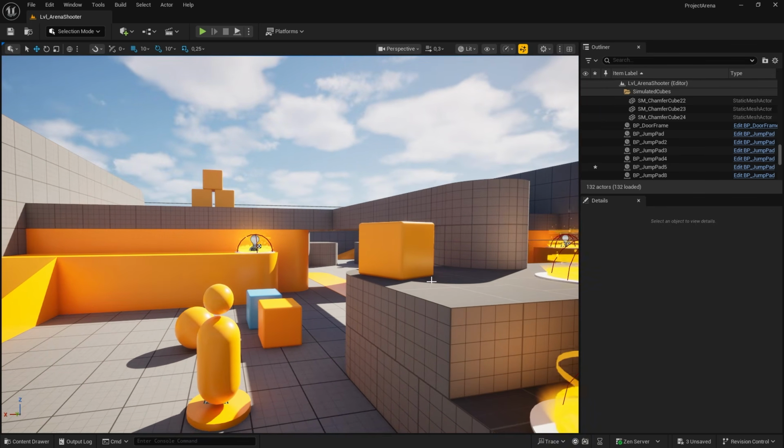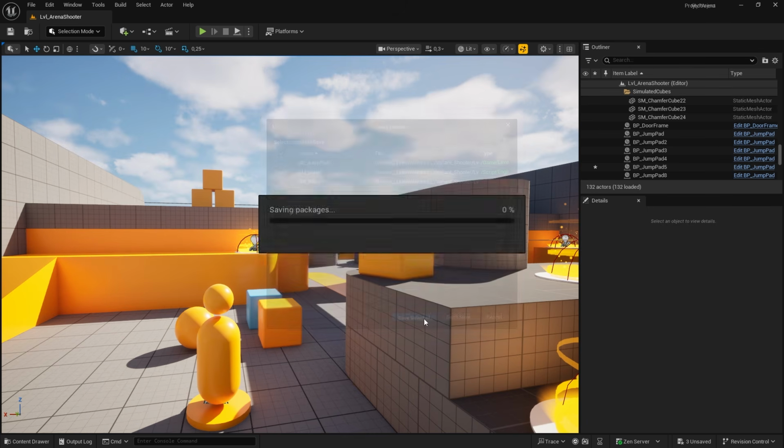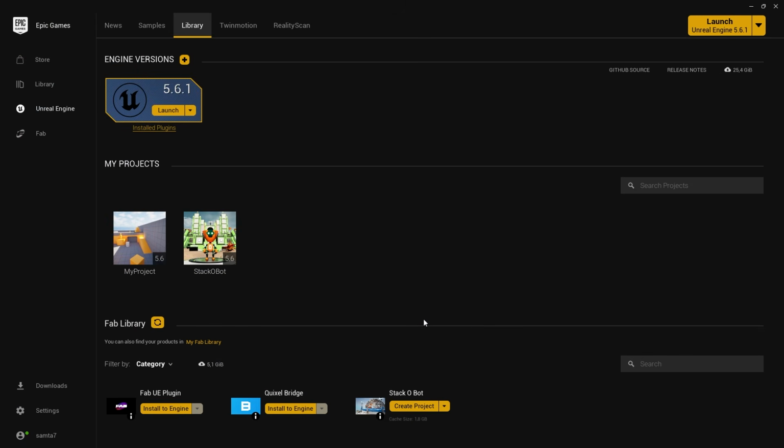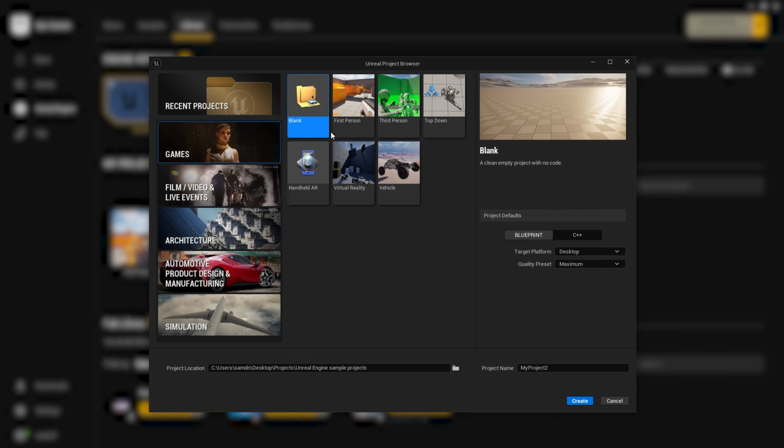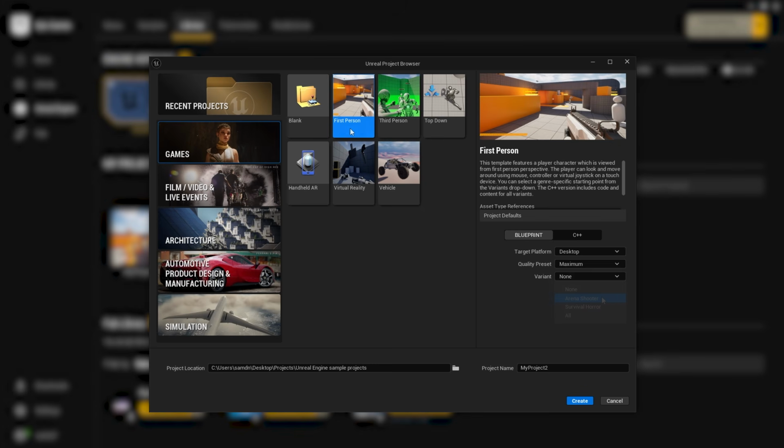For this part of the video, we'll start from scratch and use a template project. We'll quit Unreal Engine and go back to the Epic Games launcher. Let's go ahead and launch Unreal Engine by using the Engine tile. In the Unreal Project browser, we'll browse to the Games category and select the first-person template. Let's pick the Arena Shooter variant. Feel free to change the project location and name to your choice and click the Create button.